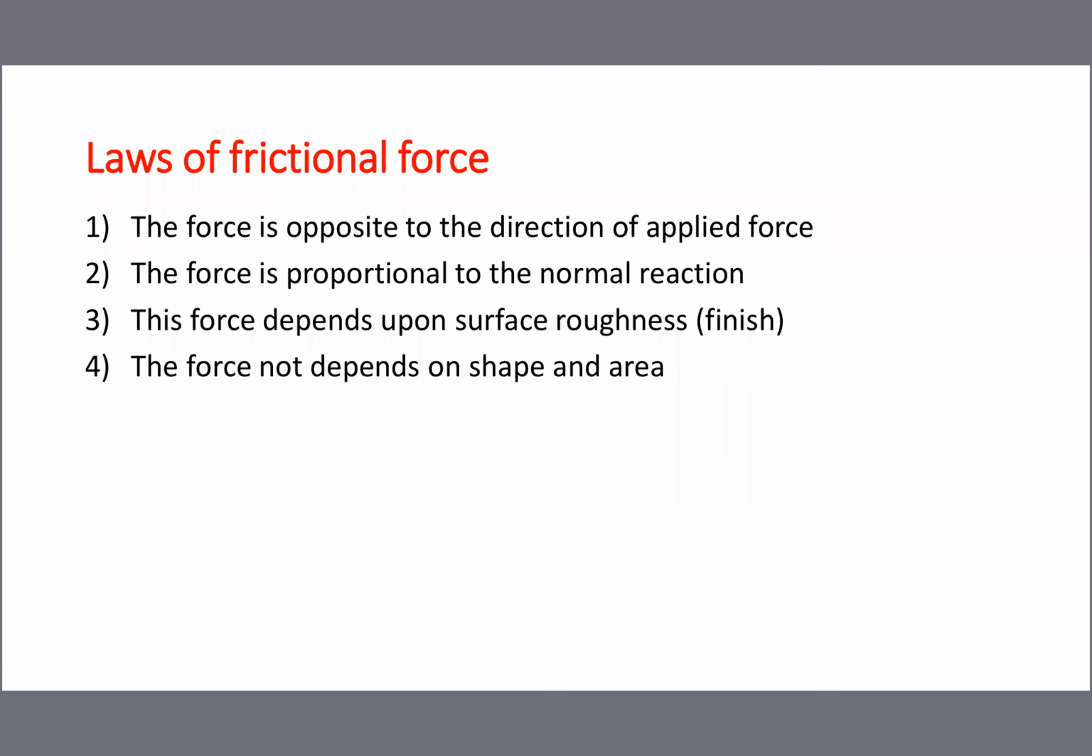Then frictional force is proportional to the normal reaction. What is meant by proportional? Simply, proportional means directly proportional. Friction increases means normal reaction or weight increases. Both are the same. Proportion means directly proportional. Friction increases, normal reaction decreases, that is not directly proportional. Both points are very important: friction force is proportional to normal reaction, and friction force is opposite to the applied force.